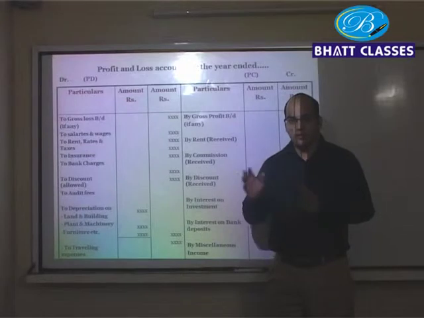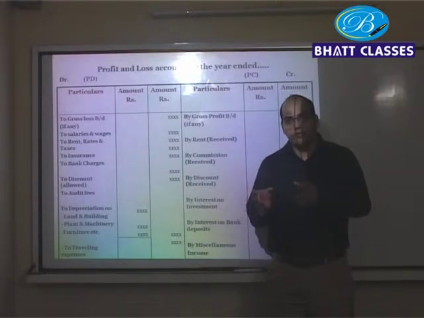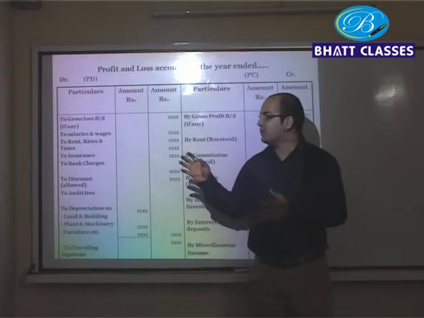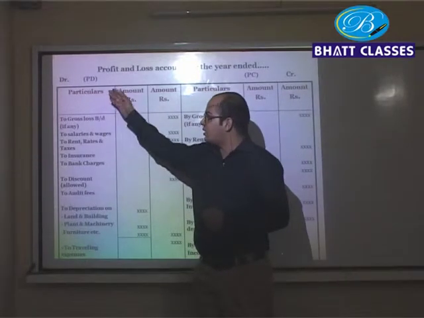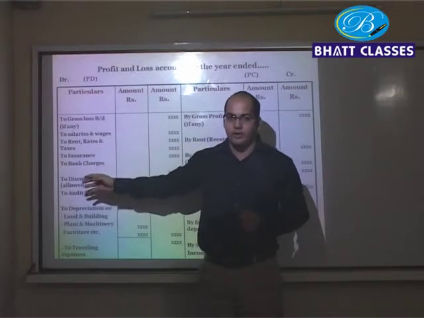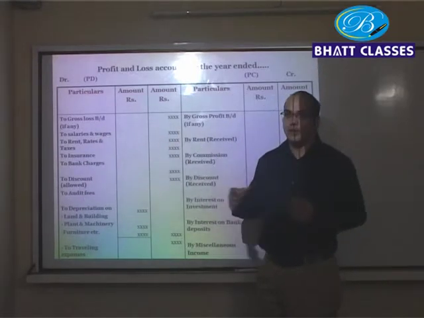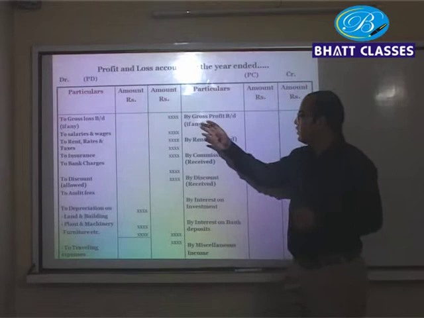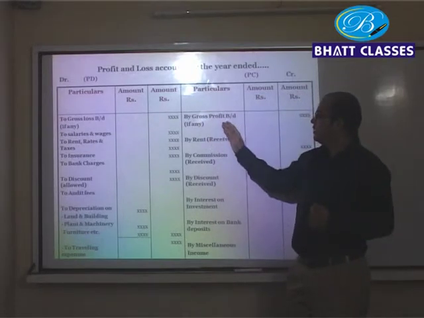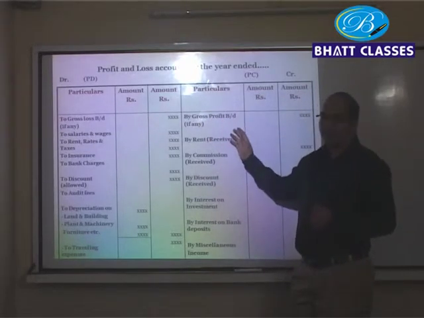Now we are through with trading account. In trading account we got gross profit or gross loss. What you have to remember is that gross loss is brought down on the debit side of profit and loss account. Similarly, if you make some gross profit, that is brought down on the credit side of profit and loss account.